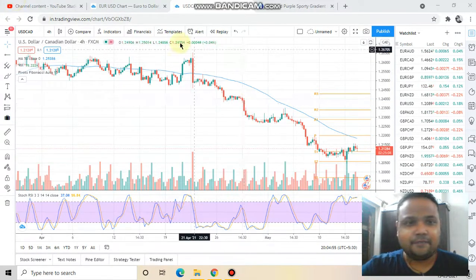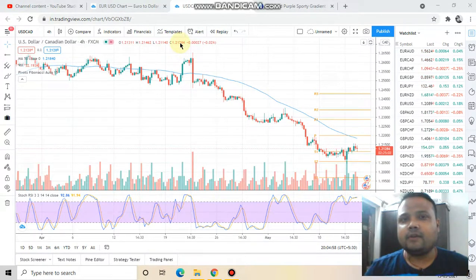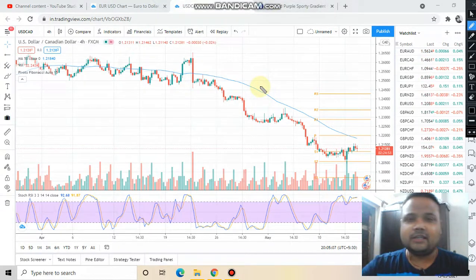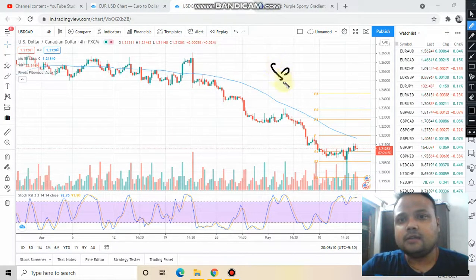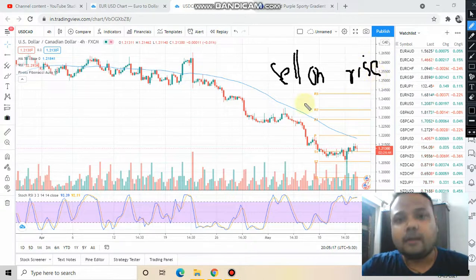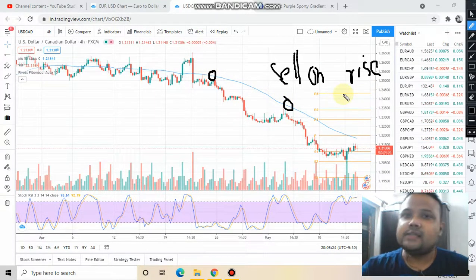So let's get started. You can see that overall the trend of the market is towards the downside. This is a downtrend market, and in a downtrend market like this, we know very well that our strategy is simple: sell on rise. It means whenever the market goes up, we will short the market. And we can see that in this case, whenever the market was trying to go up here, it was facing selling pressure from above, and started going down.